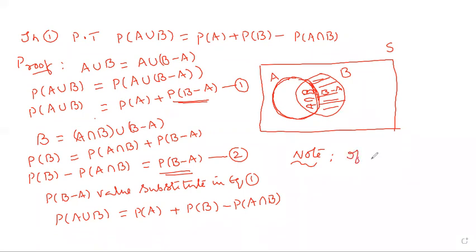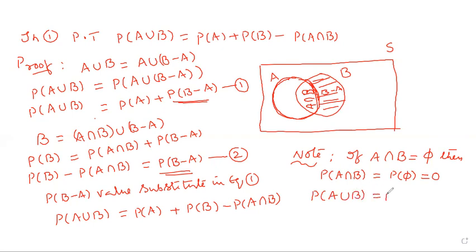If A intersection B is equal to the empty set, then probability of A intersection B is equal to probability of the empty set. Empty set probability is 0. Then in the formula, A intersection B is 0.